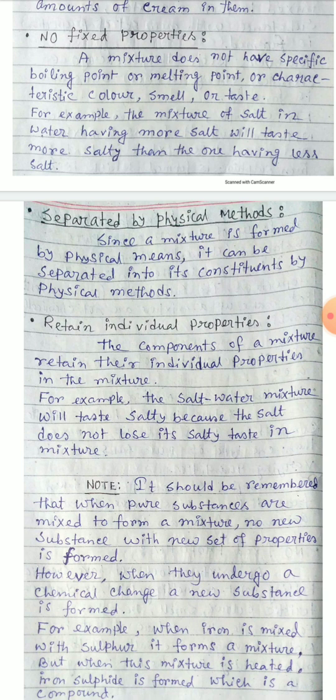Next point: retain the individual properties. The components of a mixture retain their individual properties in the mixture. For example, the salt water mixture will taste salty because the salt does not lose its salty taste in the mixture.